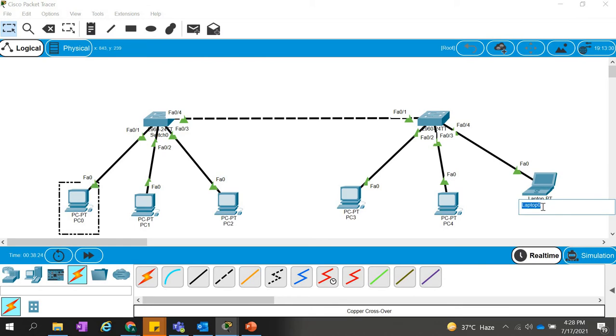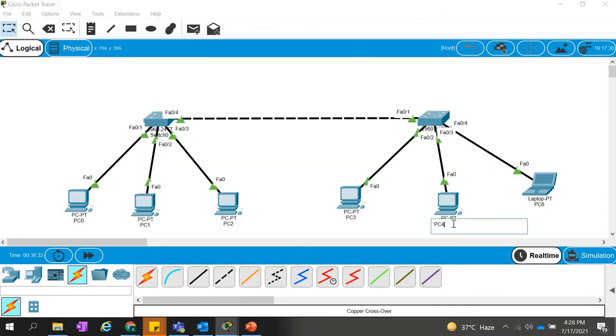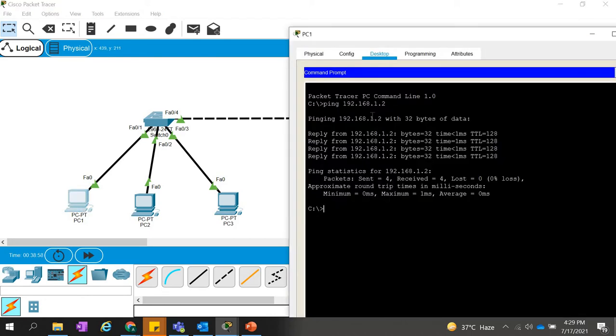This is PC6, PC5, PC4, PC3, PC2, and this is PC1. I changed them so the name matches the IP, otherwise there will be confusion. So now we can ping from PC1 to PC2.